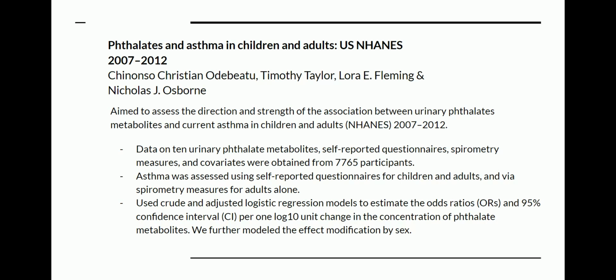The third paper was Phthalates and Asthma in Children and Adults, which was conducted on data from 2007 to 2012. The study aimed to assess the direction and strength of the association between urinary phthalate metabolites and chronic asthma in children and adults. Data on 10 urinary phthalate metabolites, self-reported questionnaire, spirometry measures, and covariates were obtained from 7,765 participants. Asthma was assessed using self-reported questionnaires for children and adults and via spirometry measures.